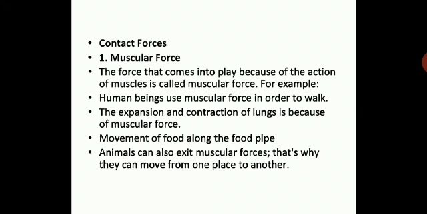Movement of food along the food pipe. Food has to move down the food pipe, then it has to go through the various organs in your body for digestion. So this is muscular force. Animals can also exhibit muscular forces. That's why they can move from one place to another. While walking, while running, while catching the prey, they require muscular force.